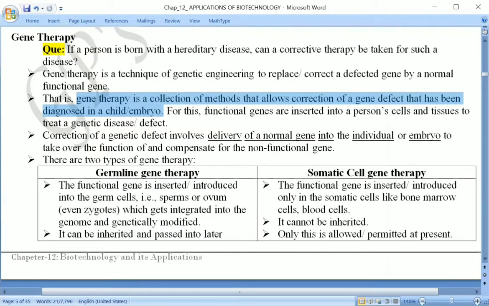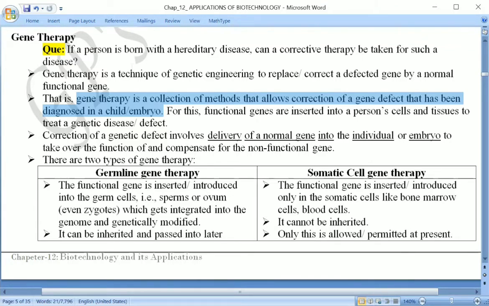Child means after birth we are talking. Embryo means when the embryo was still developing, the child is not fully developed, not born, has not come into this world.